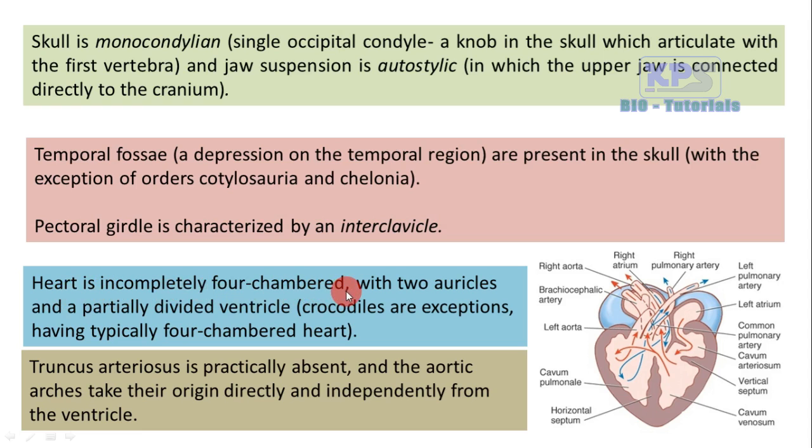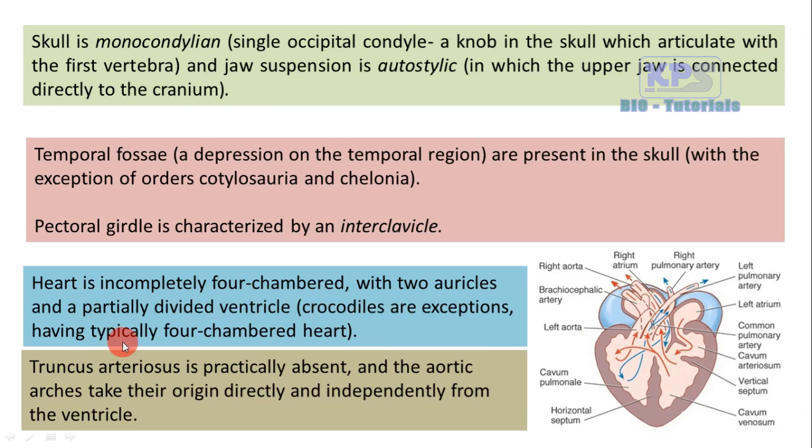Here in reptiles, it is said to be incompletely four-chambered with two auricles and a partially divided ventricle. Here the ventricle is partially divided. There is a septum separating the ventricles, right and left ventricle, but the septum is incompletely formed. Thereby some amount of mixing of blood between this right and left ventricle occurs. Thereby it is called incompletely four-chambered.